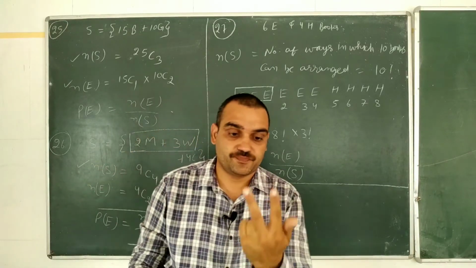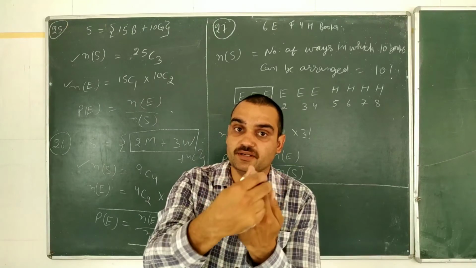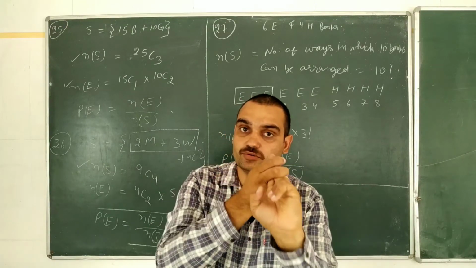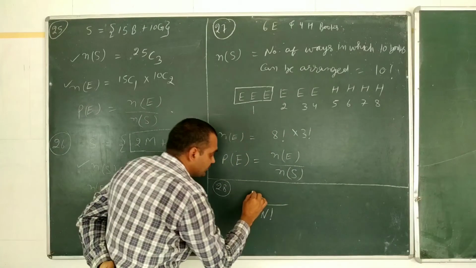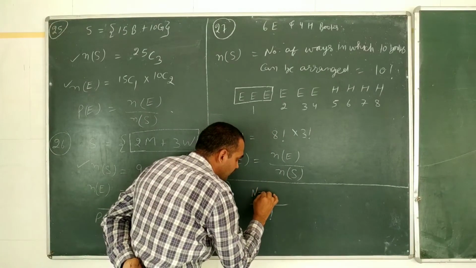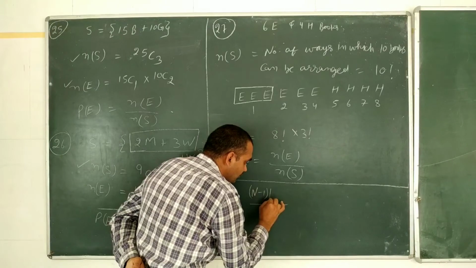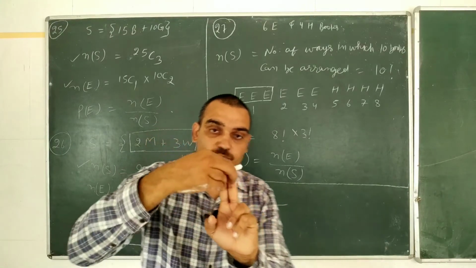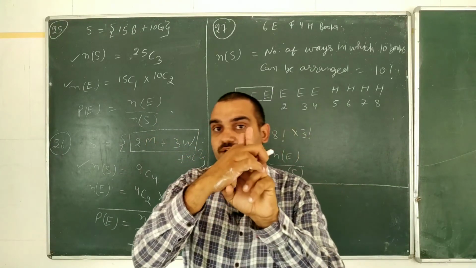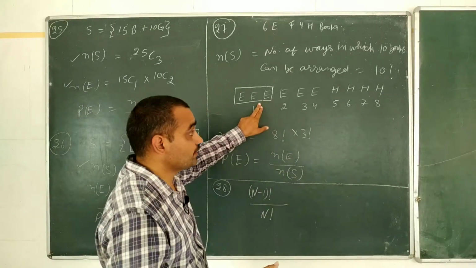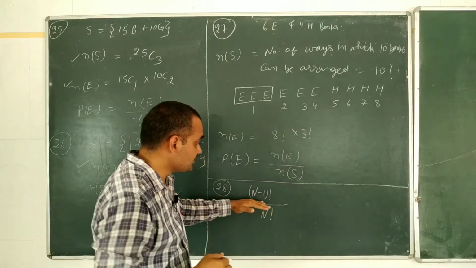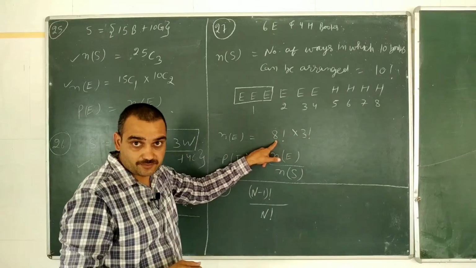2 cadets have to be kept side by side, which means we have to consider those 2 cadets as a unit, and we can write it as n minus 1 factorial ways, because we have considered 2 cadets as a unit. They always have to keep together. Then the remaining ways are n minus 1 factorial, like 8 factorial.